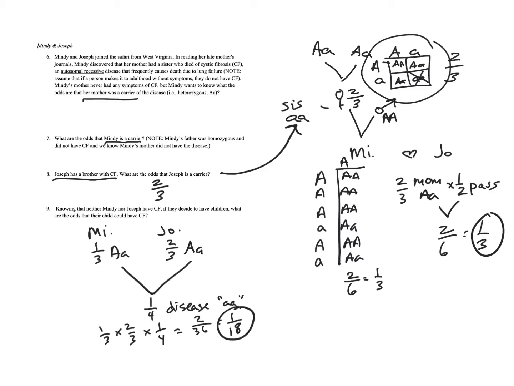Okay, now you could also do out all the squares. You could do 1/3 possibility that she's that, and the other 2/3 is the other one, the big A, and same thing here. You could do them all out, but at this point, I think it's easier to do probability. So again, I apologize. I was trying to simplify it and just say she could be one or the other, but technically heterozygotes have double the probability. So that's that one.